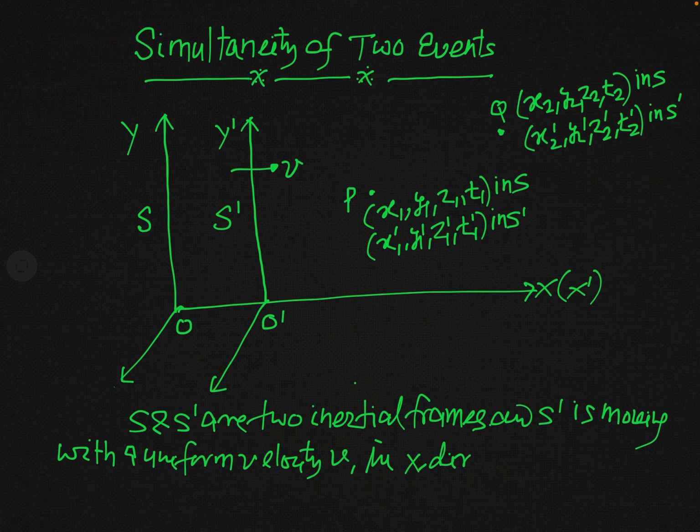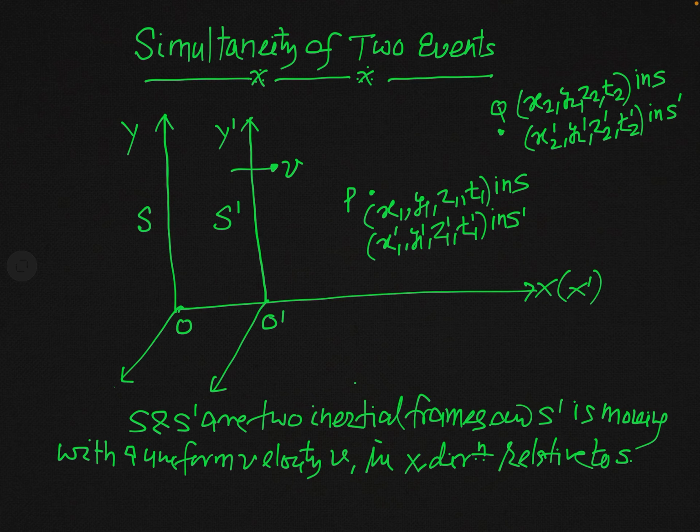When you say x direction, it means positive x direction relative to S, or you can say that S is moving with respect to S prime with a velocity v in a negative x direction. Both are actually the same statement. When you say that S prime is moving with velocity v in positive x direction with respect to S, and when you say that S is moving with velocity v relative to S prime in negative x direction, both statements are equivalent to one another.